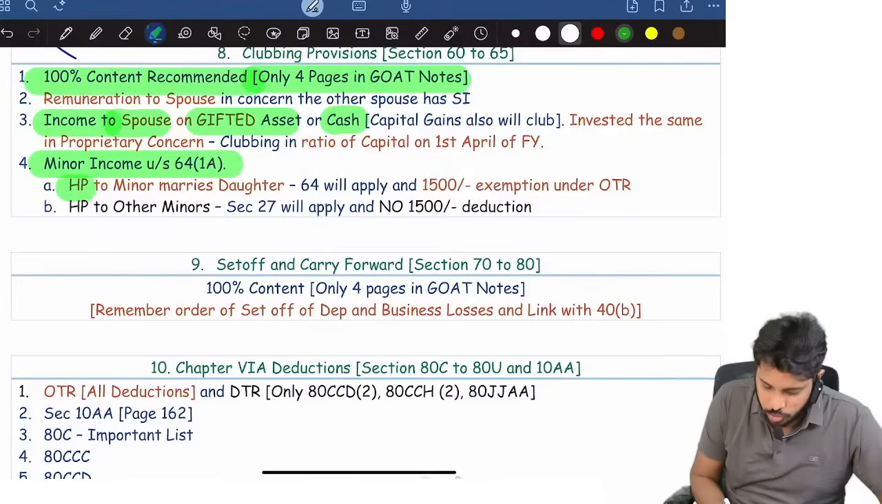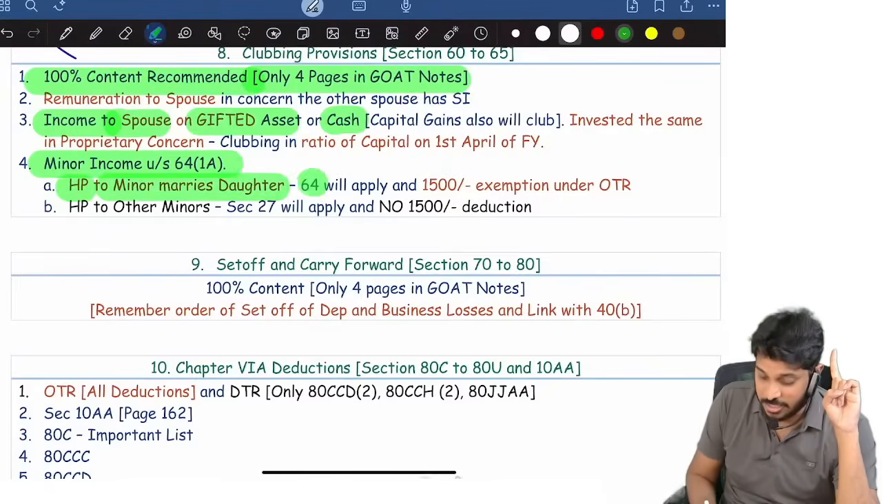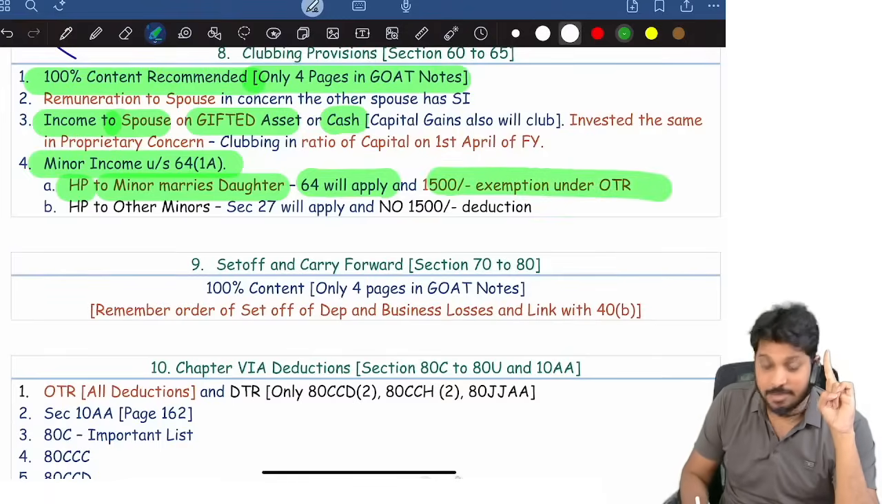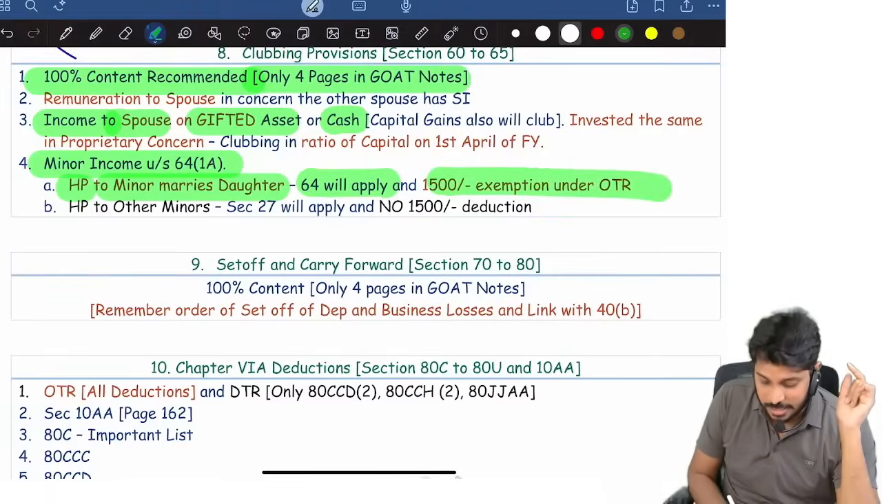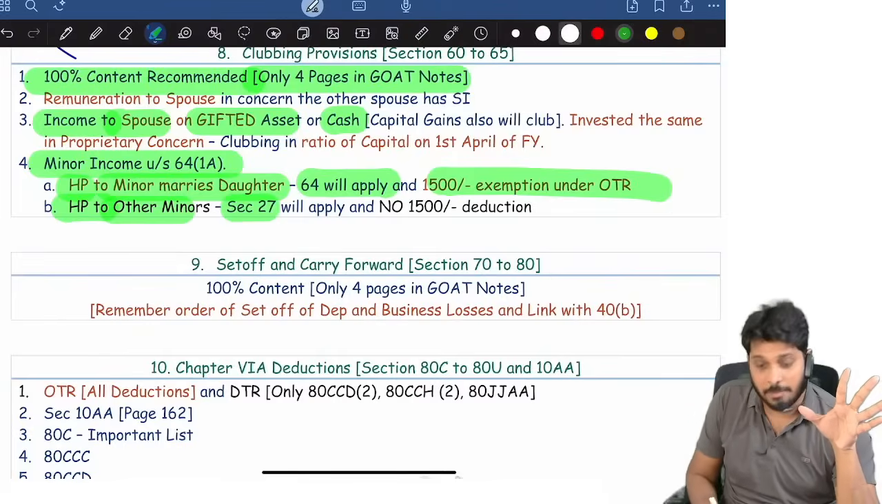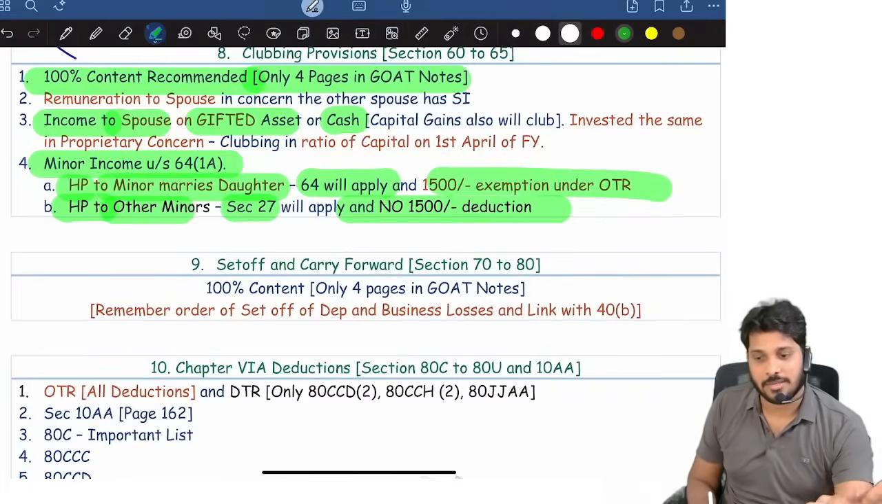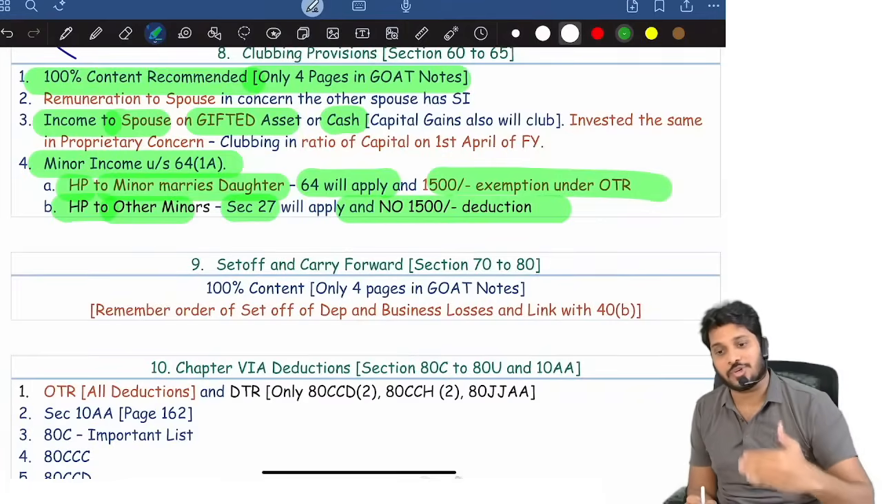Suppose I gifted house property to a minor married daughter. Section 27 deemed owner will not apply, but 64 will apply, and 1500 exemption is there under optional tax. Sir, if I gifted house property to some other minor, not a minor married daughter, 27 will apply. The concept of 1500 deduction will not apply. I hope you're able to connect with all this.